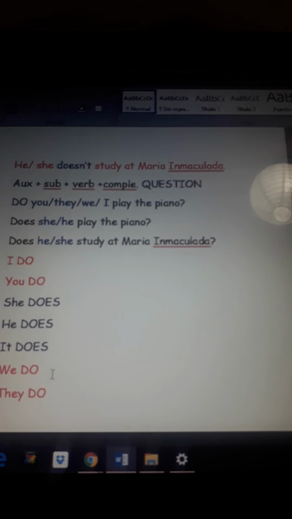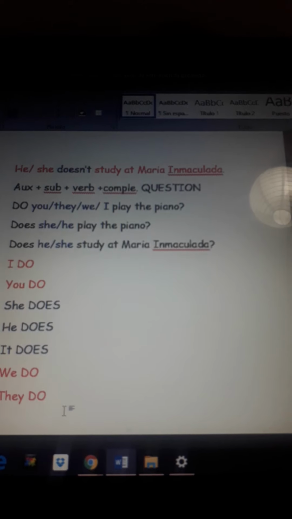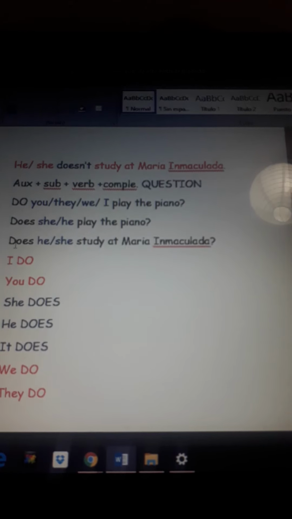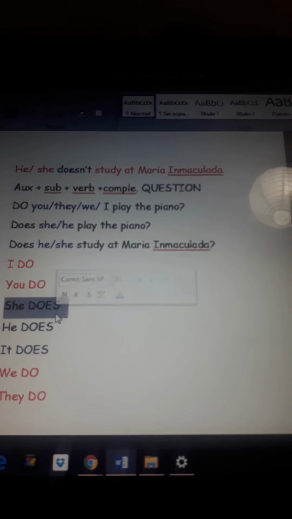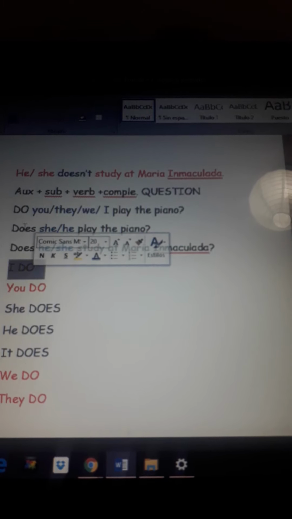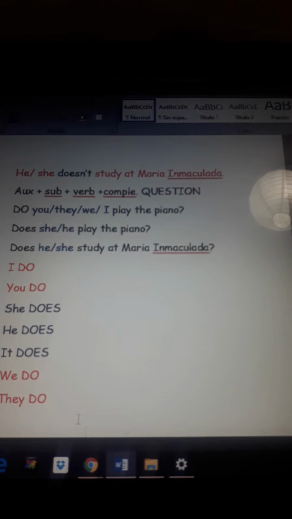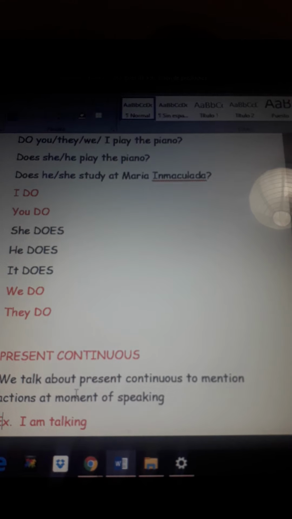Okay? We use this auxiliary in positive sentences when we want to give a short answer. For example, does he or she study at Maria Inmaculada? Yes, she does. And that will be the answer for this question. Okay? If we say, do you play the piano? Yes, I do. That will be the answer for this question. Okay? So you have to be careful with those rules.